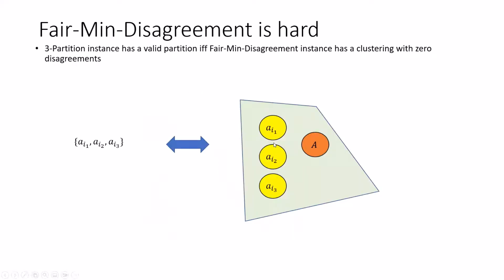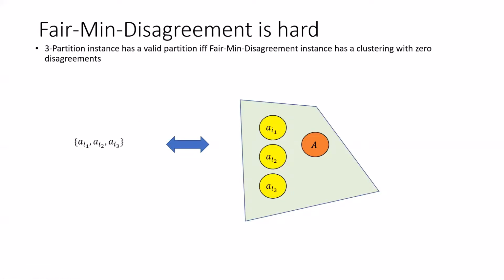So the claim is that a three-partition instance has a valid partition if and only if the instance created for fair min disagreement has a perfect solution, a perfect clustering. That means a clustering with zero disagreements. So given a valid partition into triplets, it is easy to build a perfect clustering for fair min disagreement. On the other hand, given a perfect clustering for fair min disagreement, we need to convince ourselves that it should look exactly like that. And after we do that, it's immediate to get the partition into triplets.